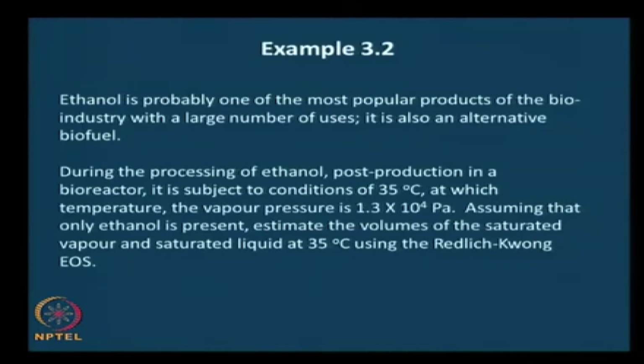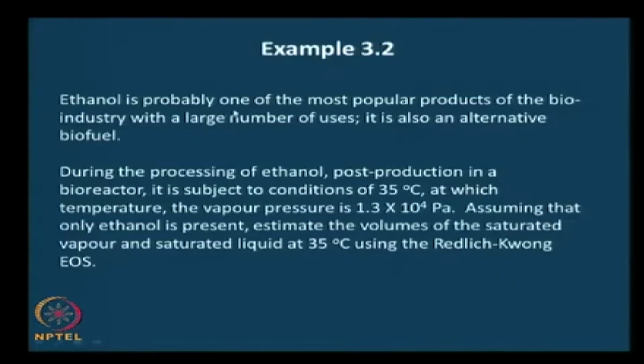To see how to apply this, to get more comfortable with the iterative process itself, and to recognize that gaseous volumes and liquid volumes are two distinct entities that could be obtained from the same equation, let us do this example 3.2.